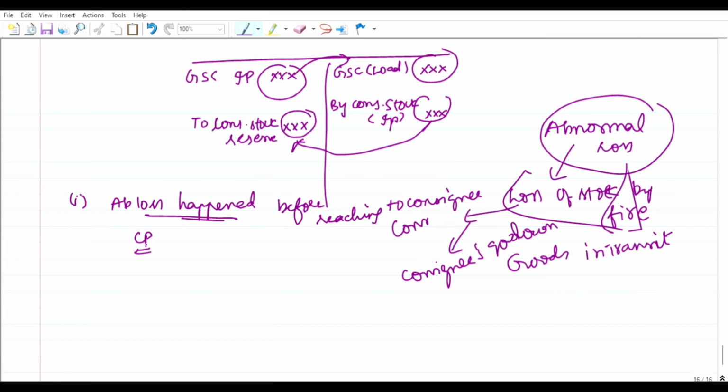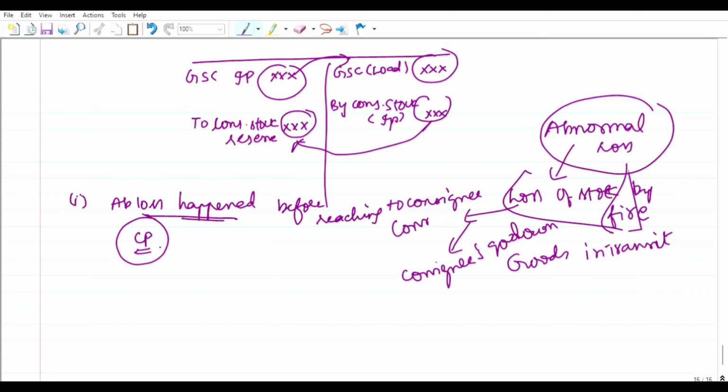Actually, we could calculate invoice price and deduct the loading amount to get cost price. But since you know the cost price, why should we calculate it on invoice price and calculate the loading amount again? So directly you can calculate it on cost price only.